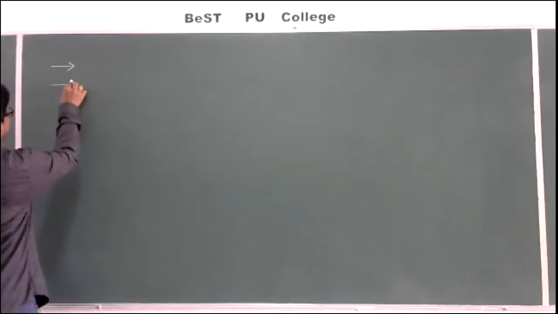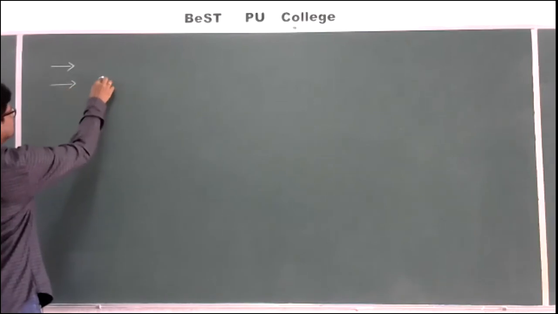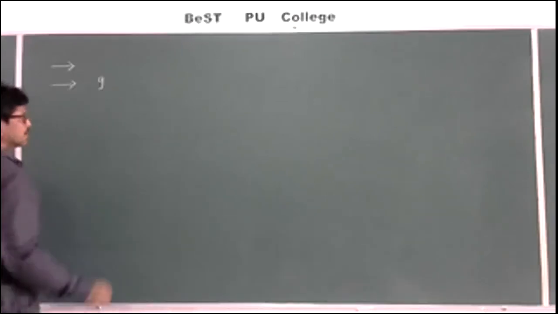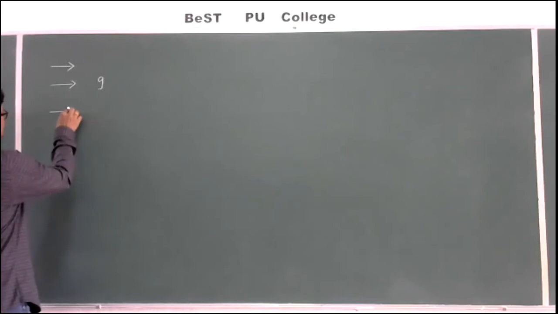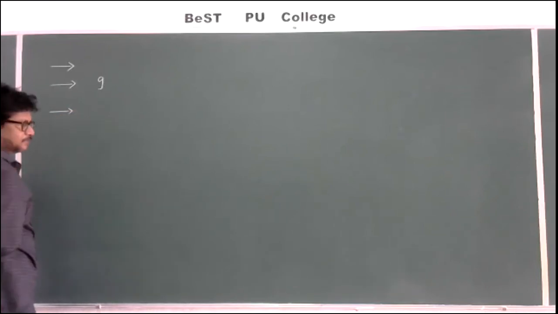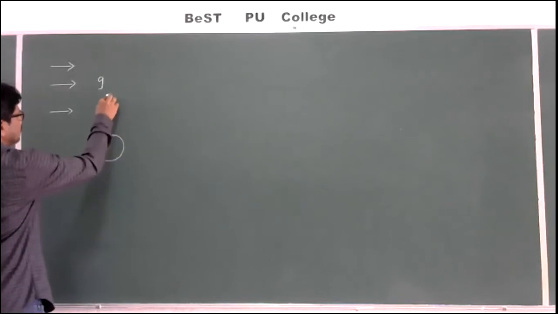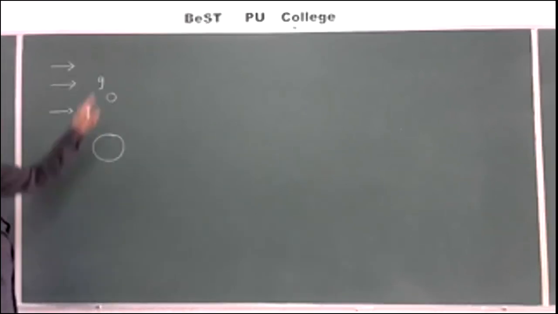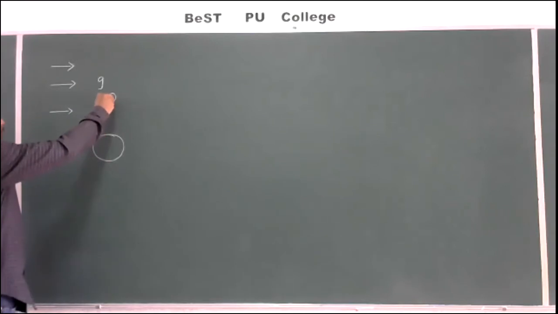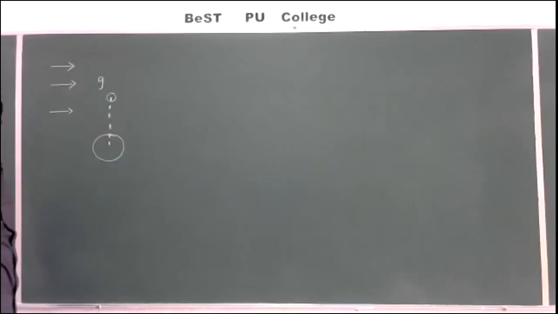It is denoted with the symbol small g, and now the direction of acceleration due to gravity. If this is the earth and you leave a body from a certain height, definitely the body will move or fall towards the center of the earth.